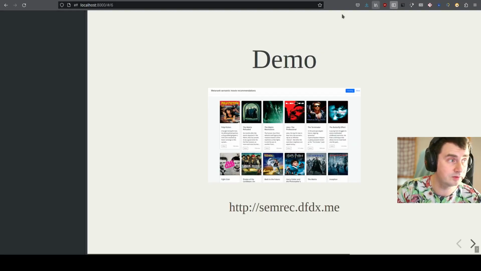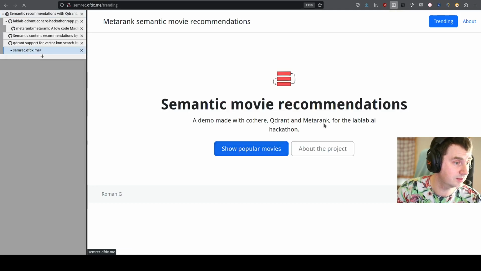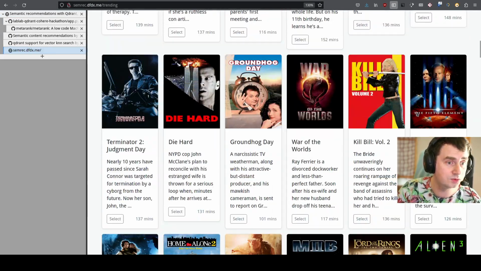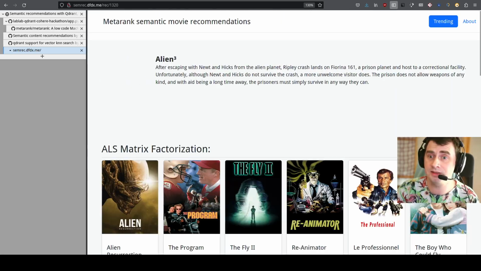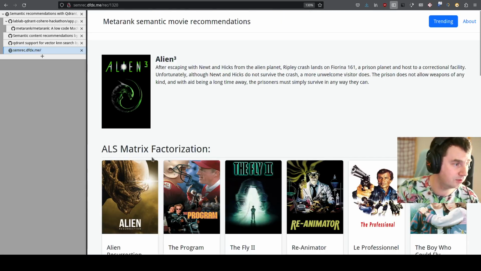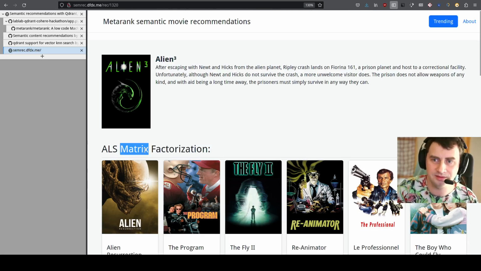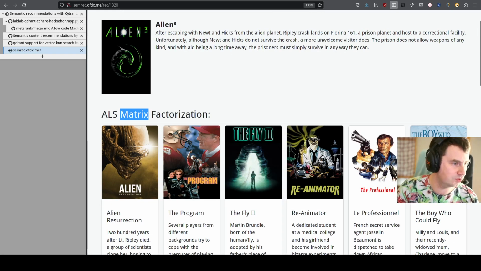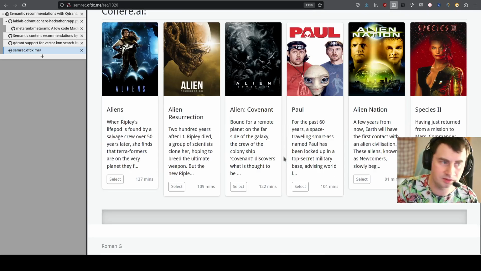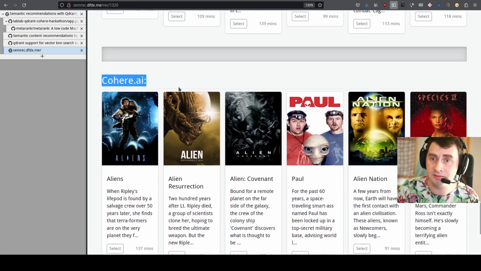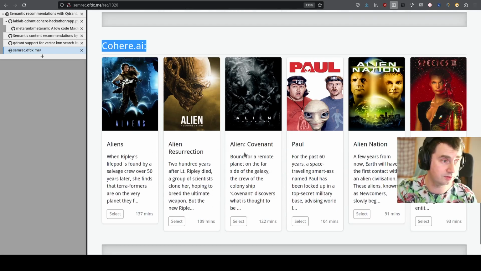It's publicly available here, you can play with it. Let's click on the popular movies here and choose something. What can we choose? We choose Alien 3, and for our Alien 3 movie, our matrix factorization baseline recommended some other movies, creepy movies, which are quite diverse. But if we go for the content-based recommendations made with the cohere.ai embeddings, we'll see that all the movies are actually about aliens. These are part of the franchise. This guy is definitely an alien. These are also obviously some aliens.